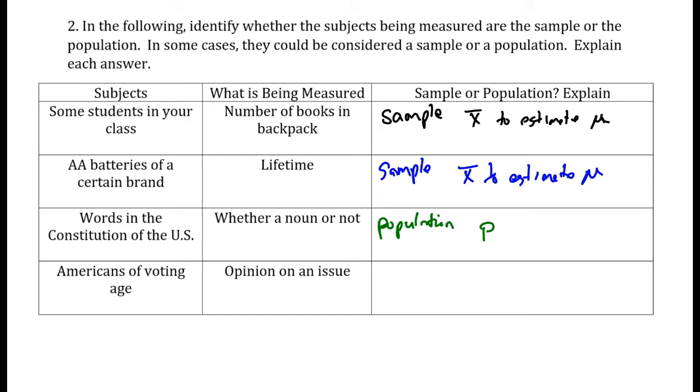You could take a sample of it, but we can just look at the entire population. We can quickly look at the U.S. Constitution to see and determine whether a word is a noun or not.